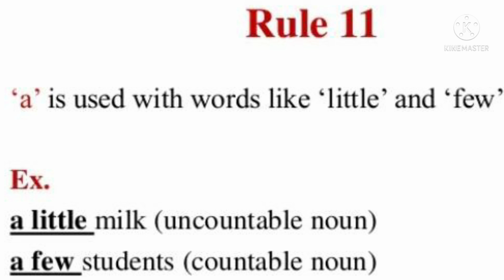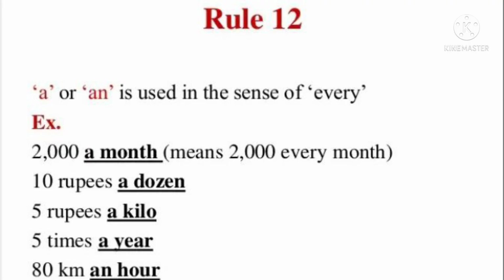And the next rule, we'll go to the next rule. What is that next rule here? Rule number 12: a or an is used in the sense of every. Means 2000 a month, means 2000 every month. 10 rupees a dozen, means all this dozen costs 10 rupees. 5 rupees a kilo, means 1000 grams make a kilo, no? So total kilo, how much cost? 5 rupees. 5 times a year, in a year it is 5 times. 80 kilometers an hour, means per hour also we can say, but here 80 kilometers an hour.